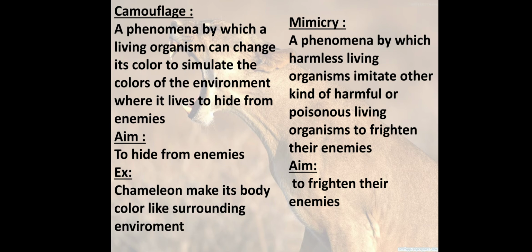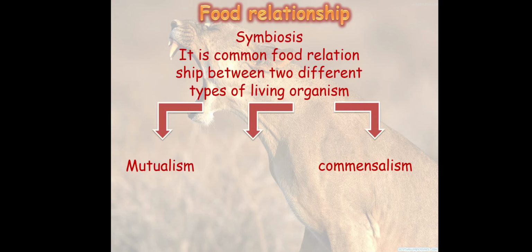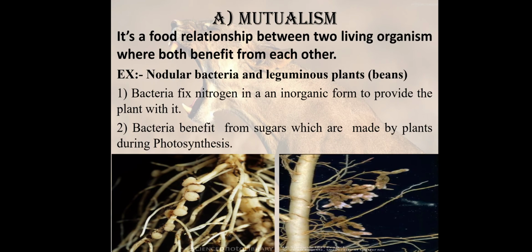Okay? Let's continue. We have the second type of food relationship, which is symbiosis. It's a common food relationship between two different types of living organisms. We have three types: mutualism, parasitism, and commensalism. Mutualism is a food relationship between two living organisms where both benefit from each other. How? Here we have an example. You have to study it well.